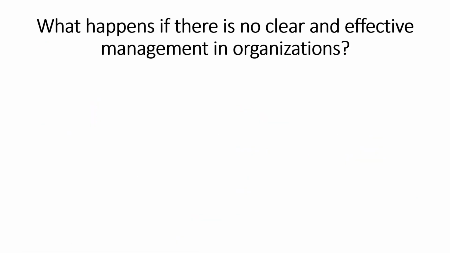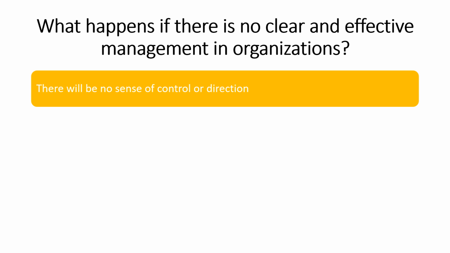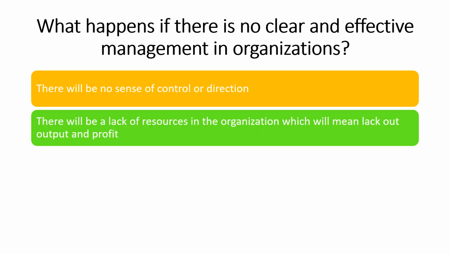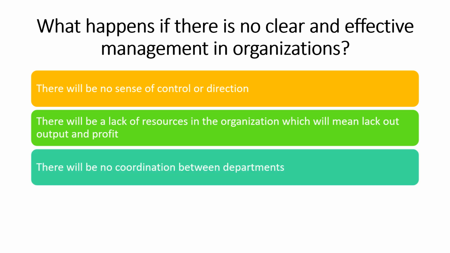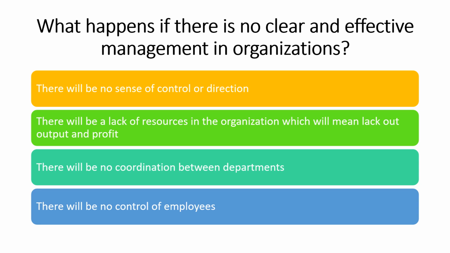What happens if there is no clear and effective management in organizations? There will be no sense of control or direction. There will be a lack of resources in the organization, which will mean a lack of output and a lack of profit. There will be no coordination between departments, and there will be no control of employees.